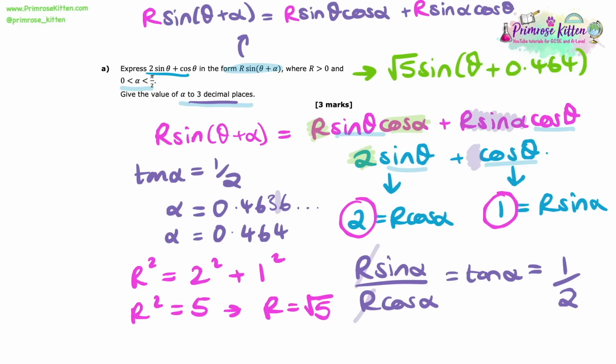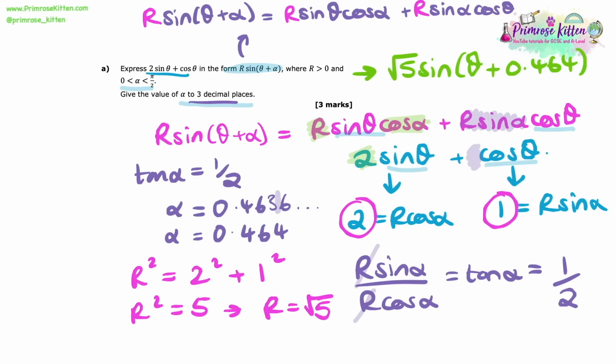All we need to do with these questions is remember that we're going to use that tan identity to work out what alpha is. And we always do this idea of Pythagoras' theorem to work out what r is. You might be thinking at the minute, why does that work? I'm just going to say, don't worry too much. The reasoning is because when you square both sides, you end up with r squared sine squared alpha plus r squared cos squared alpha. And of course we know that sine squared alpha plus cos squared alpha equals 1. So really we do have some simplification going on there.